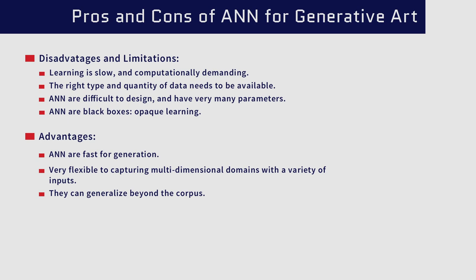And unlike some other approaches like the Markovian systems, they are not just a recombinant approach. They really have the power to generalize beyond the corpus if we do not overfit the data. They can capture the space of possibilities and model a given style and its statistical properties. They can then generate new instances within that style that are clearly distinct from what the corpus is made of. Finally, artificial neural networks are back in trend with representational learning, and we will learn more about that in our lesson on deep learning.